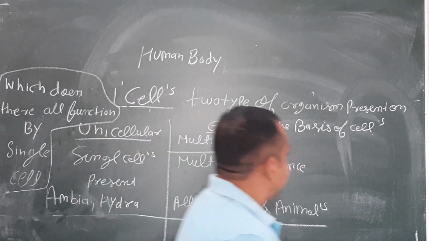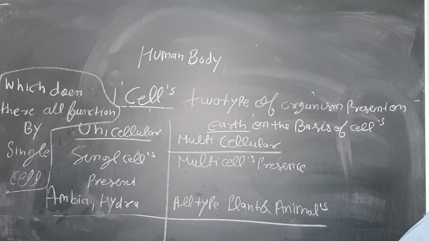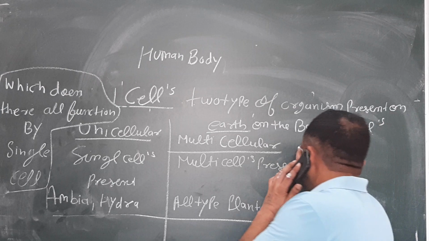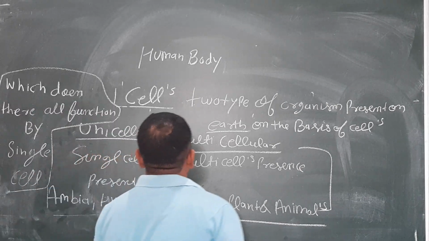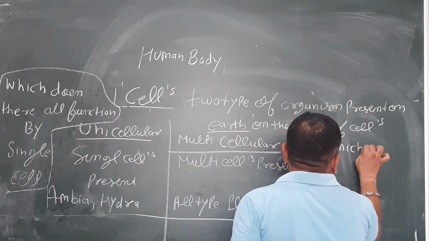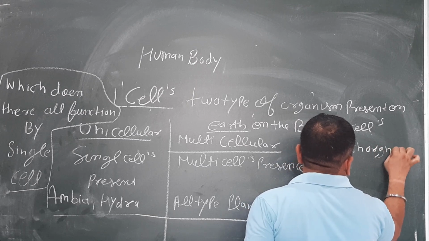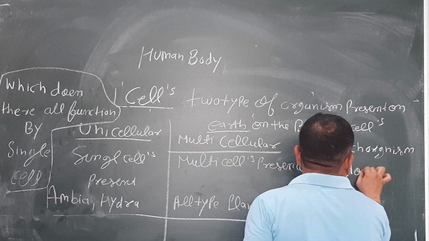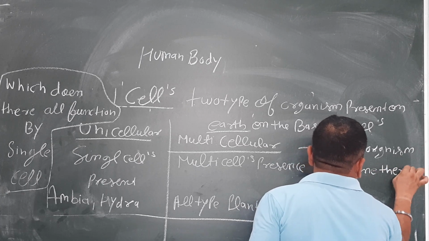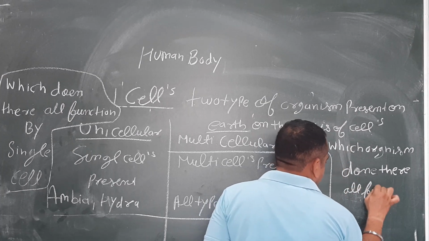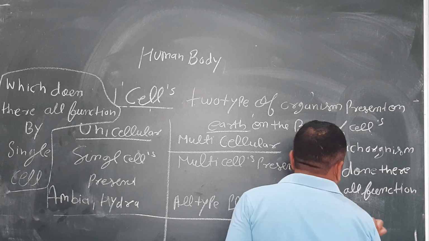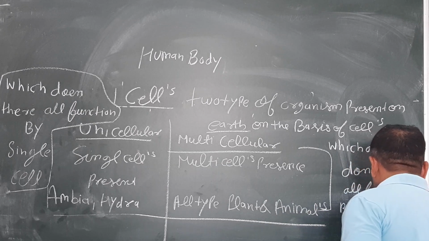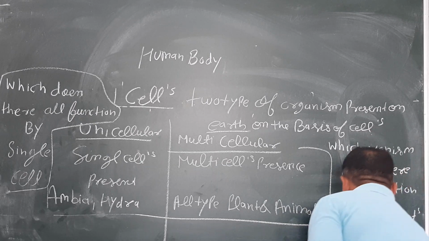And multicellular means the organism which does all its functions by different cells.